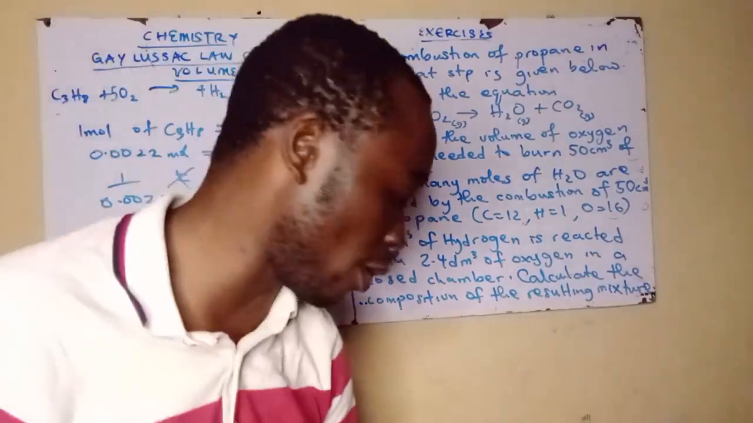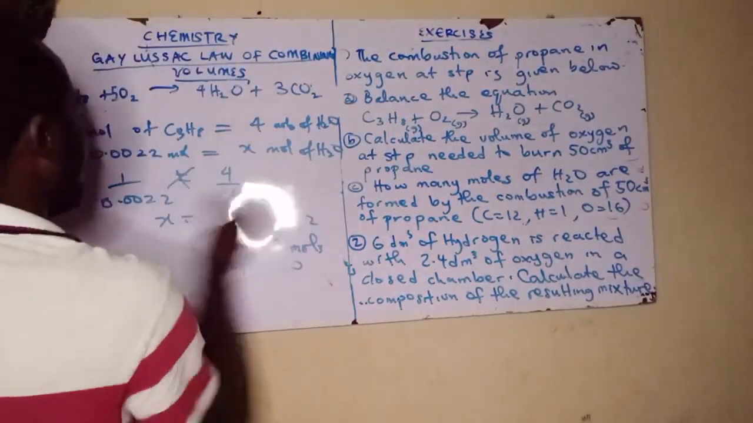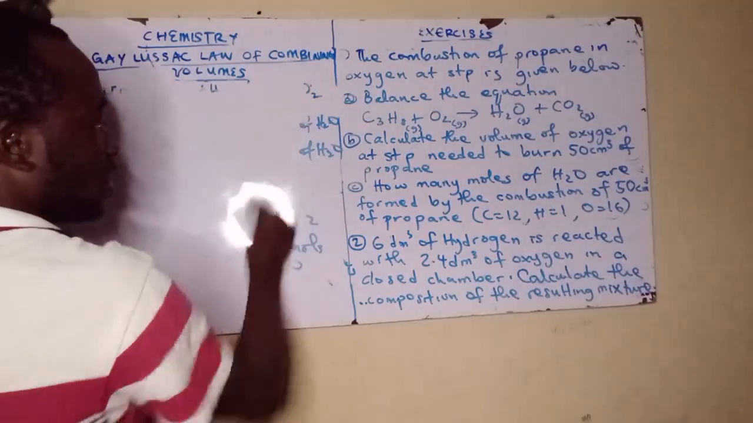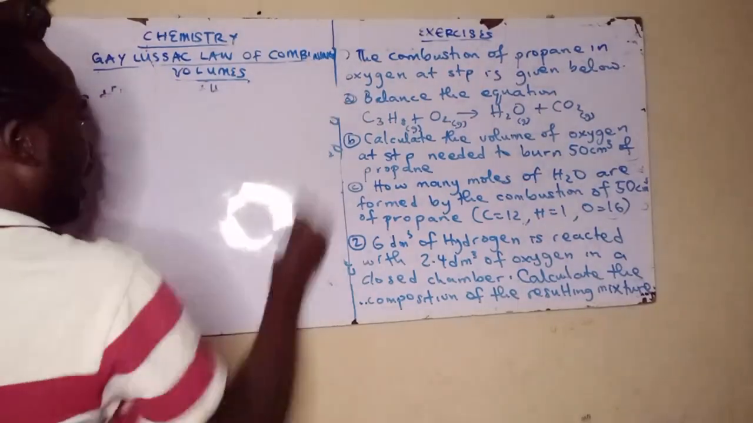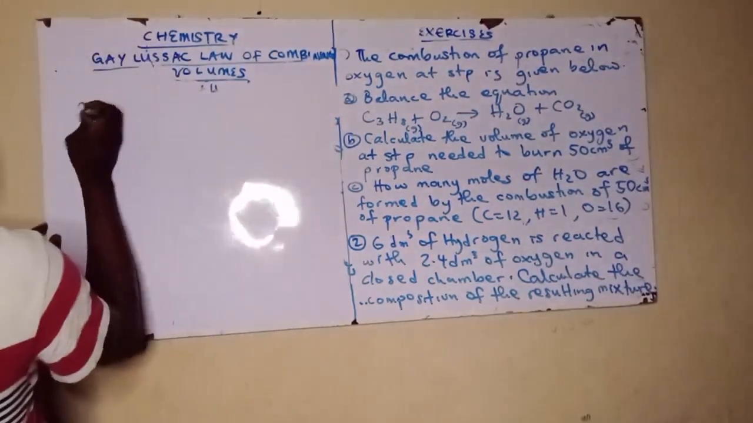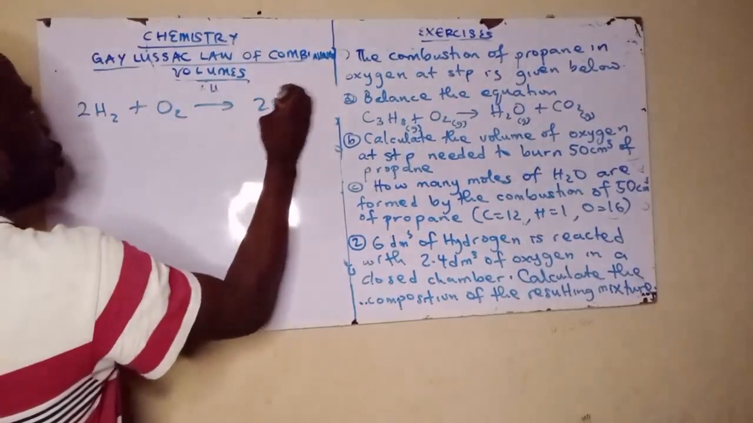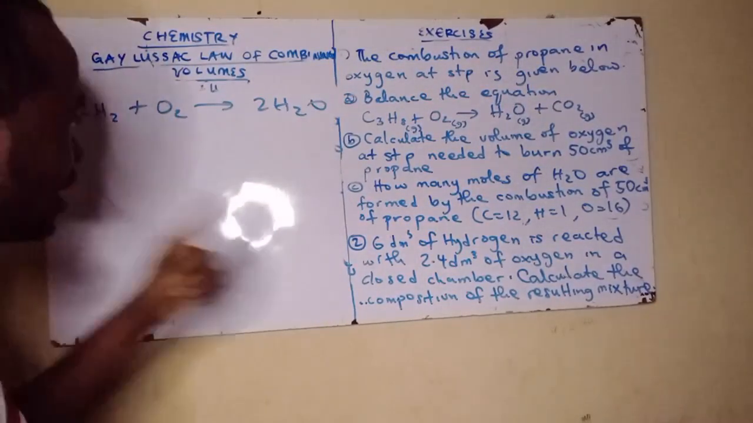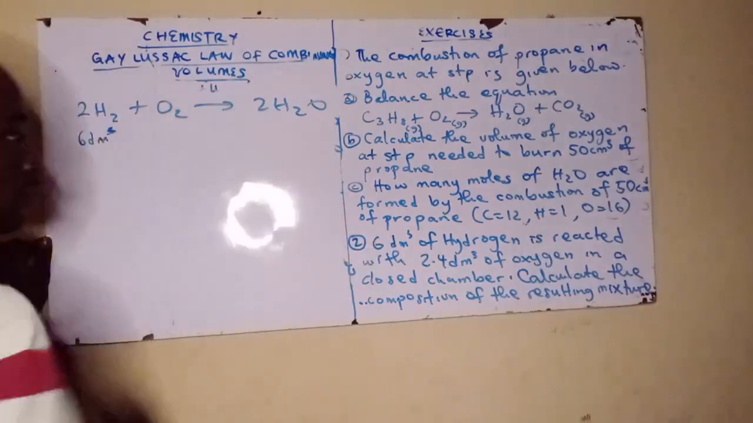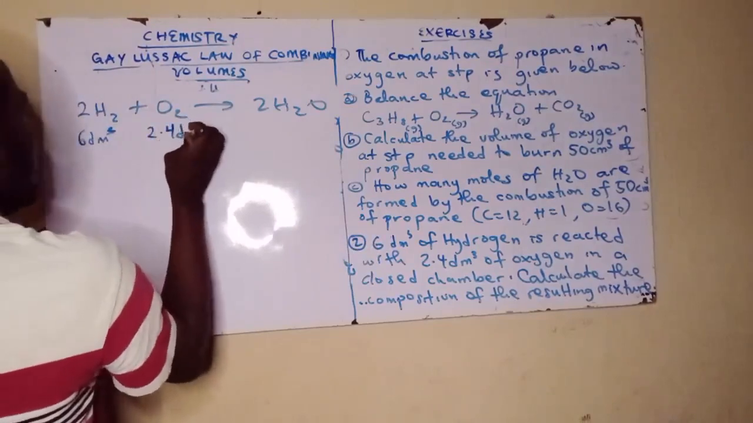I guess that one is clear enough. Let's do the second example. They say calculate the hydrogen reacted, when 6 dm cube of hydrogen is reacted with oxygen in a closed chamber. Now this is the equation of the reaction. 2H2 plus O2 to give 2H2O. Wọ́n wá ní 6 dm cube reacted with 2.4 dm cube of oxygen.